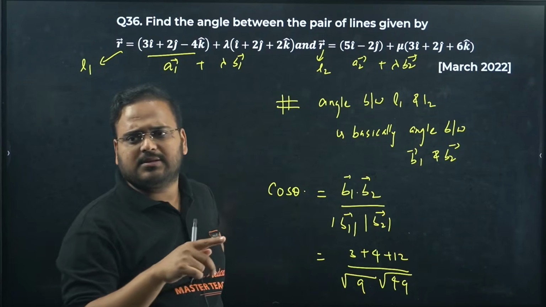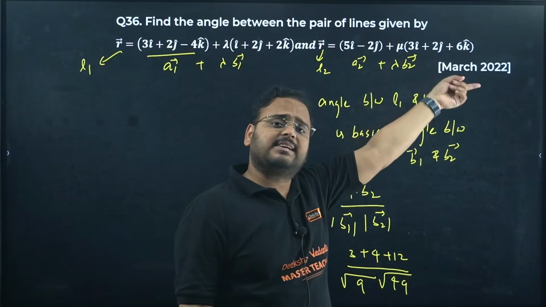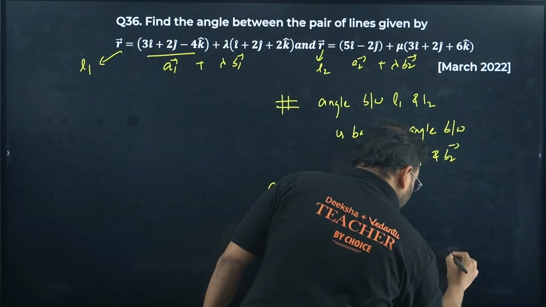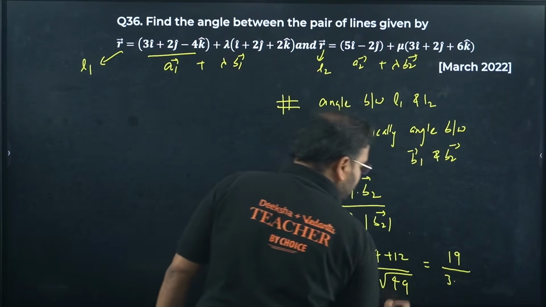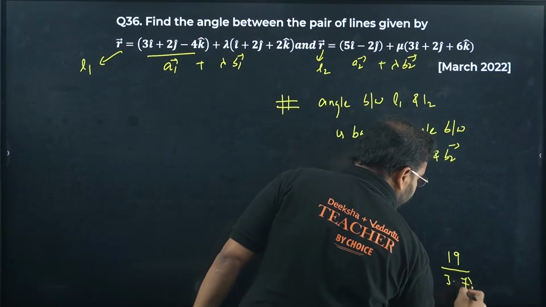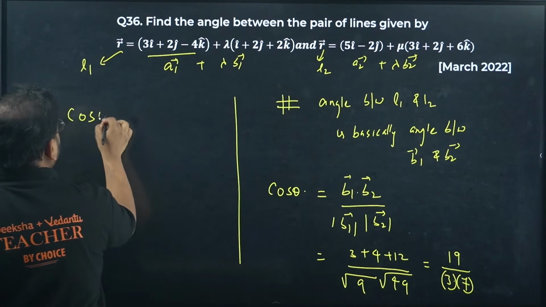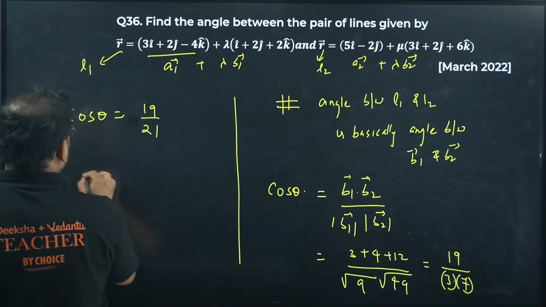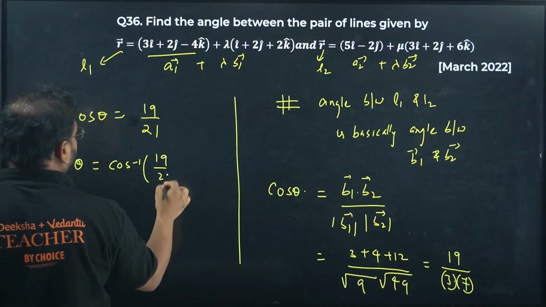Not sure, do the calculation please. 3 square is 9, 2 square is 4, 9 plus 4 is 13, 6 square is 36, 13 plus 36 is 49. I get 19 over here, root of 9 is 3, and root of 49 is 7. My answer is over here. Cos theta is given by 19 upon 21. So theta value is cos inverse of 19 upon 21.